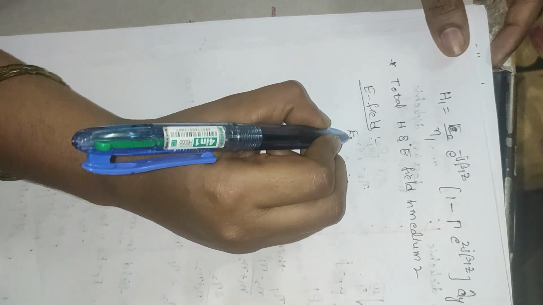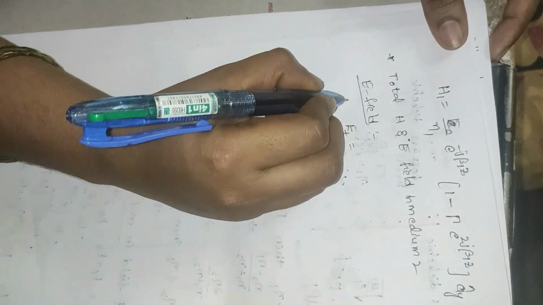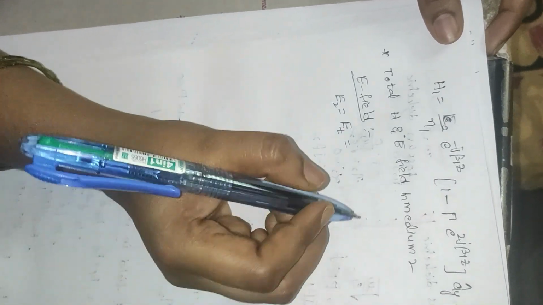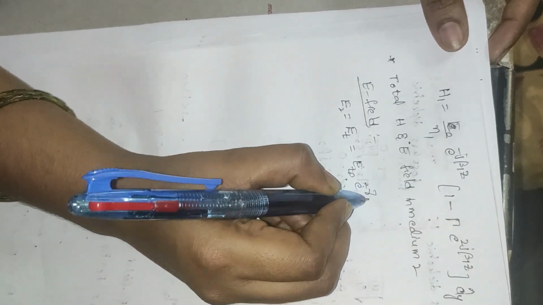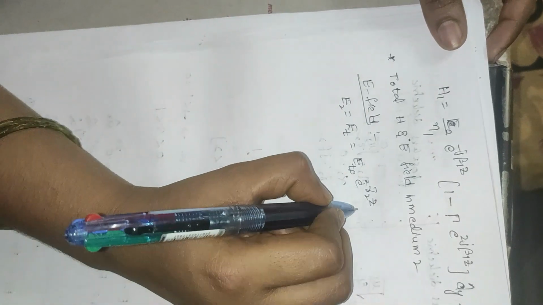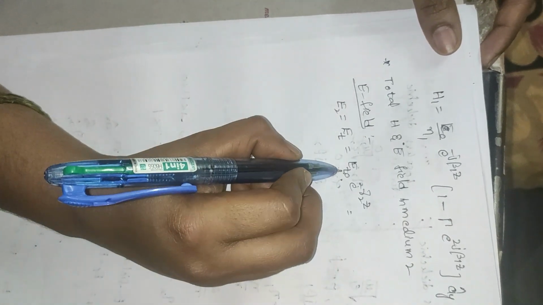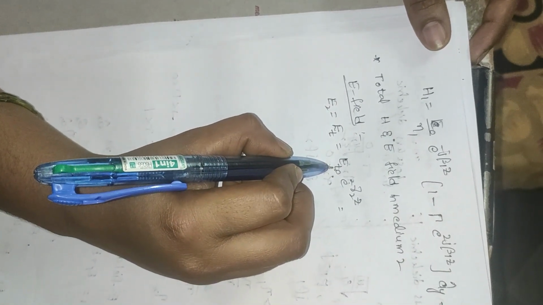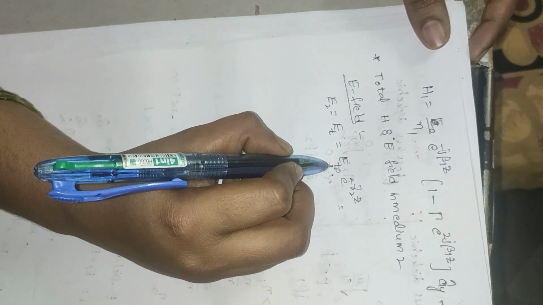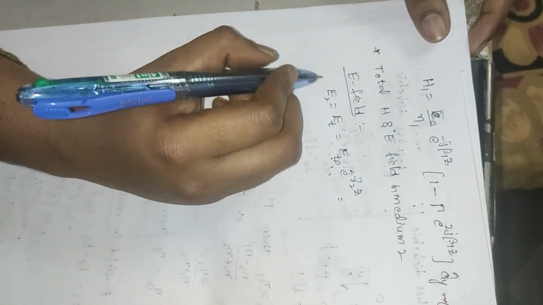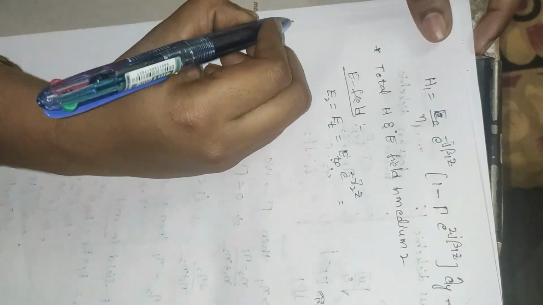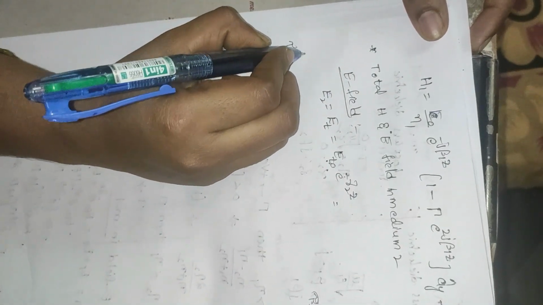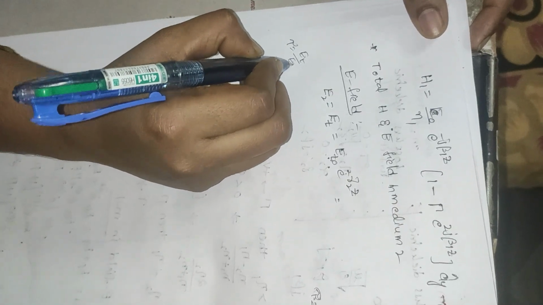The total transmitted electric field in the second medium, E2, is equal to ET, that is ET naught e power minus gamma 2 z. From the transmission coefficient formula, tau is equal to ET divided by EI.